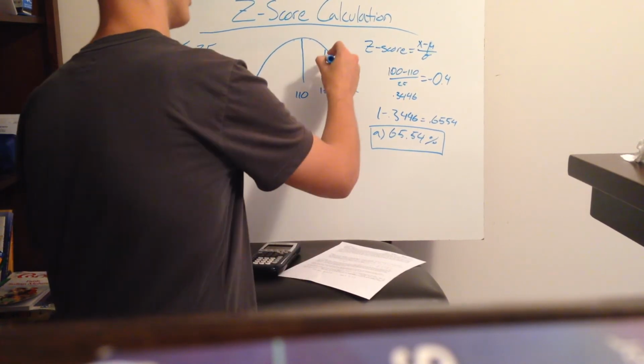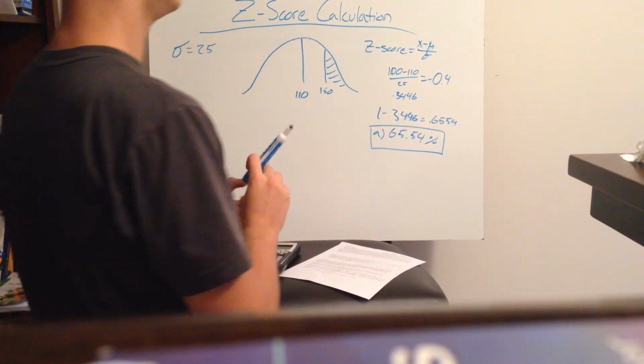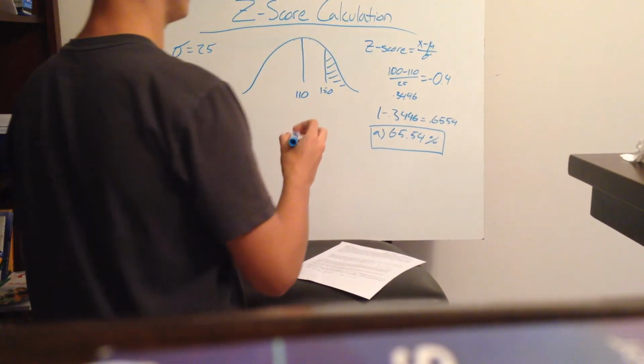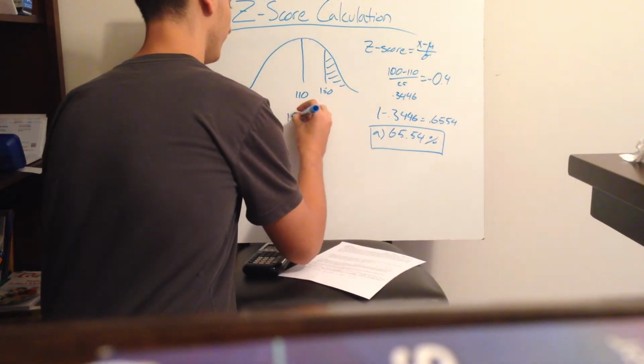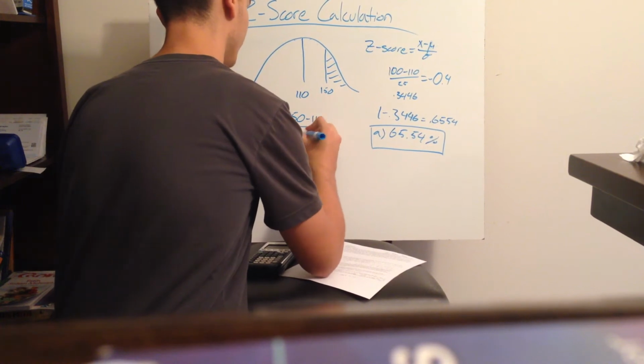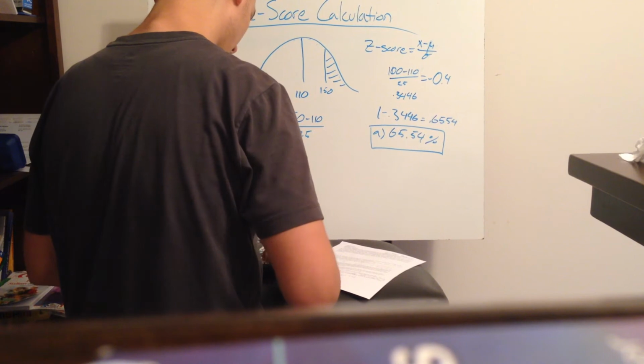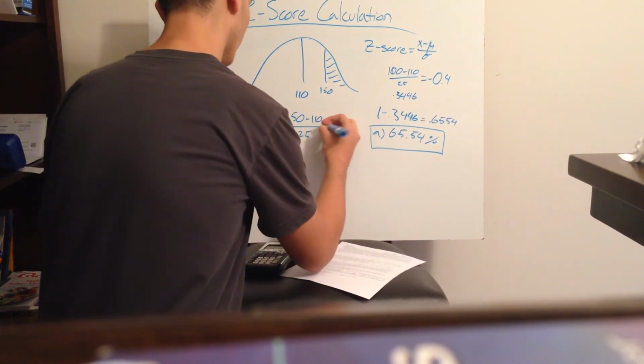If it's above, we're looking for the right side again. Okay. You just use the z-score equation once again. 150 minus the mean, which is 110, divided by the standard deviation, which is 25. This gives us 1.6.